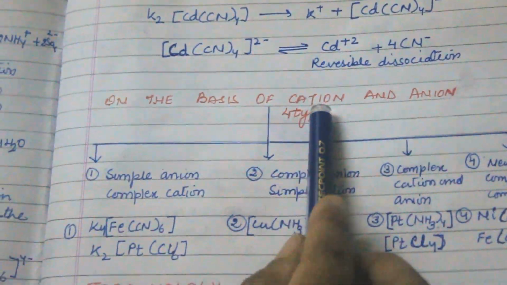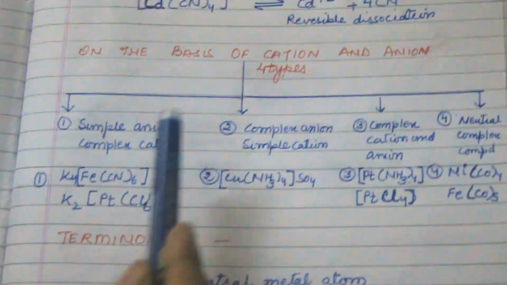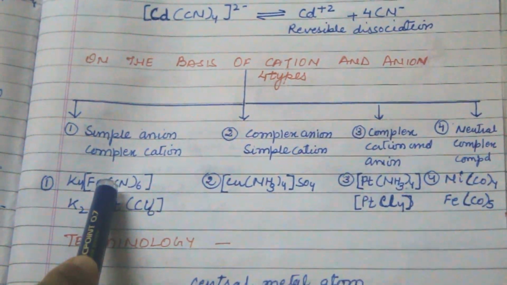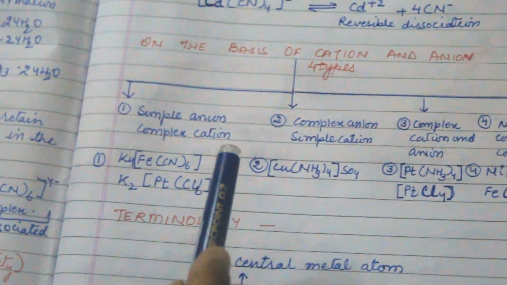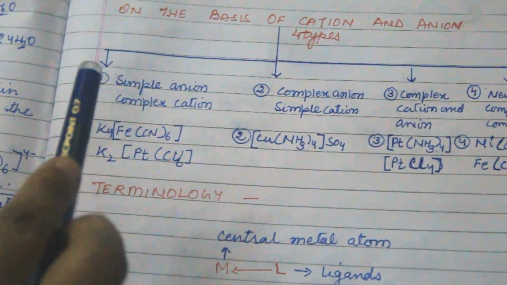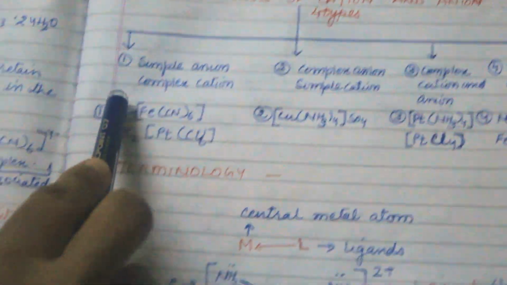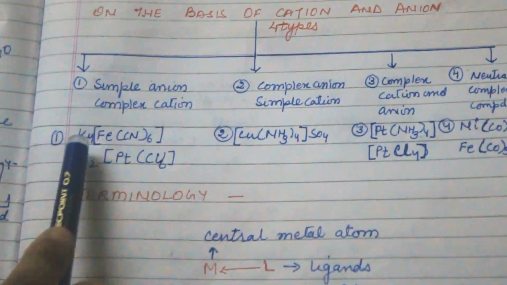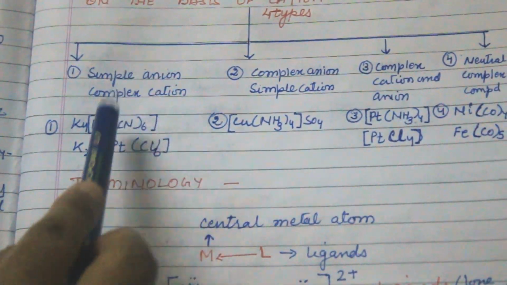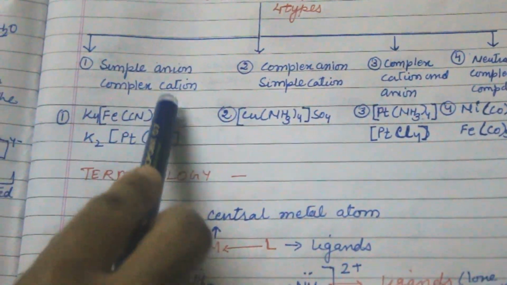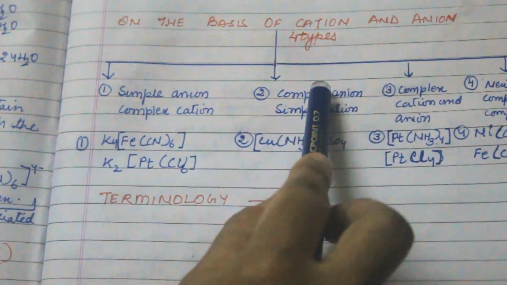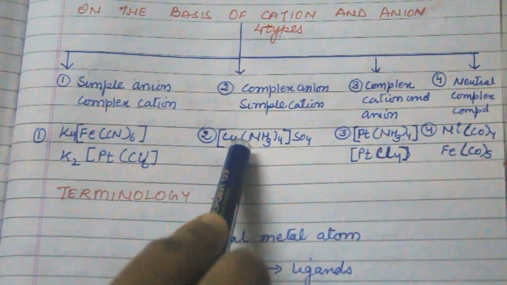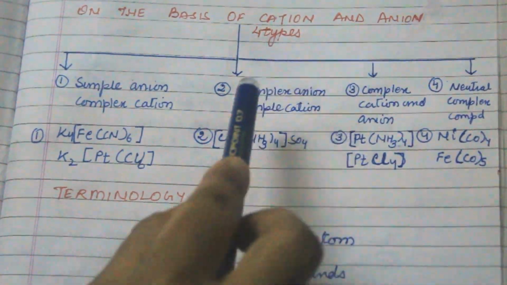Next is on the basis of cation and anion. There are 4 types. When the complex is inside the bracket, it is the complex one, and the ion which is present outside of the bracket is the simple one. So first is simple anion, complex cation. Cation is inside of the bracket and anion is outside of the bracket. So this is the simple anion, complex cation. Here anion is inside of the bracket and cation is outside of the bracket. That is why it is known as complex anion, simple cation.